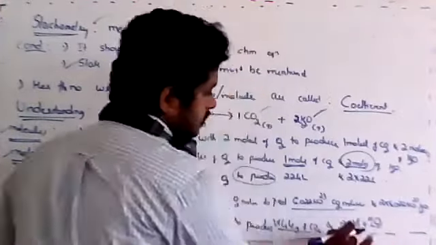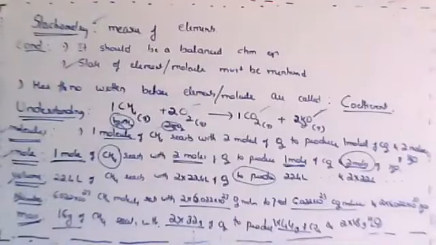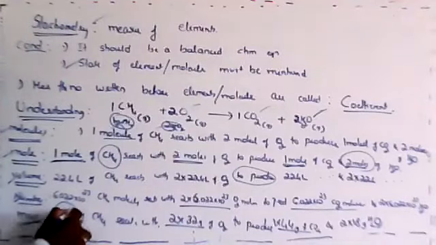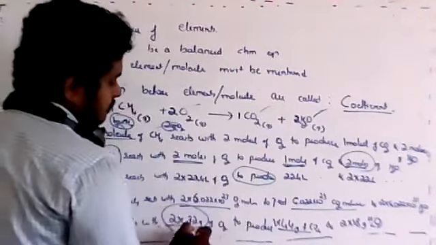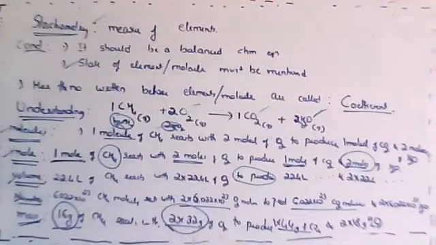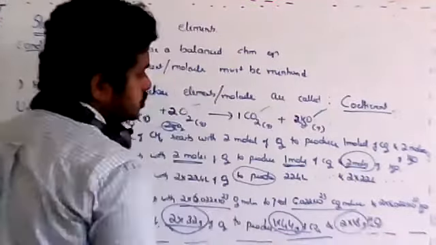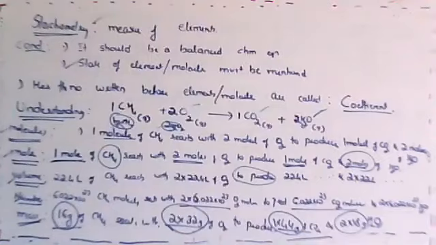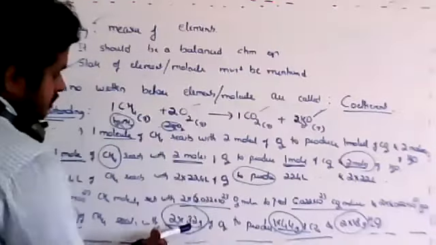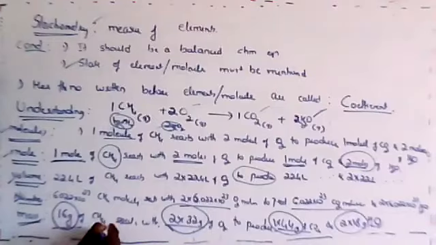Got it? So dear students, one more thing I want to prove here: there is one law called the law of conservation of mass. Mass can neither be created nor destroyed. That is also proved here. If you add the mass on the product side and the reactant side, it will be the same. For example, this is 16, this is 64. 64 plus 16, the total mass on the reactant side is 80.